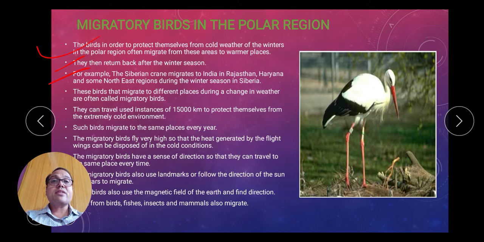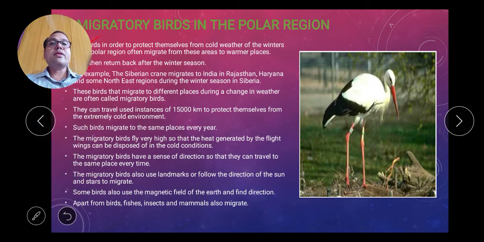For example, the Siberian crane migrates to India, to Rajasthan, Haryana, and some northeast regions during the winter season in Siberia. These birds that migrate to different places during a change in weather are often called migratory birds. They can travel, for instance, 50,000 kilometers to protect themselves from the extremely cold environment.